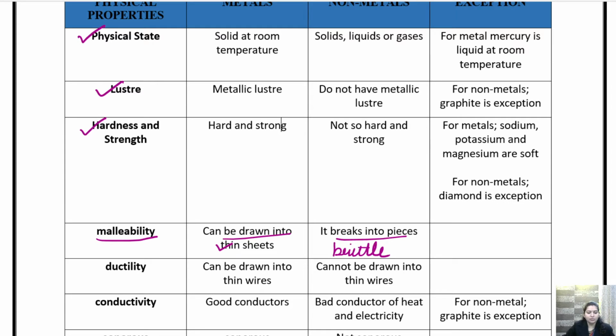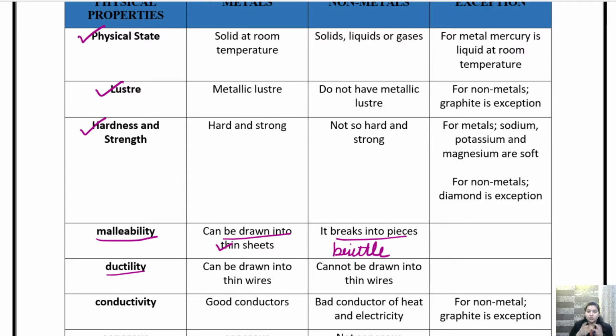Okay, now moving ahead with the next physical property, that is ductility. Now what is ductility? Children, there are certain materials through which we make a wire. हम हर चीज से वायर नहीं बनाते ना, कोई भी प्रोडक्ट हमारे पास हो हम उससे वायर नहीं बना लेंगे. ठीक है, जैसे हम कॉपर का वायर बनाते हैं, we make a wire of copper.